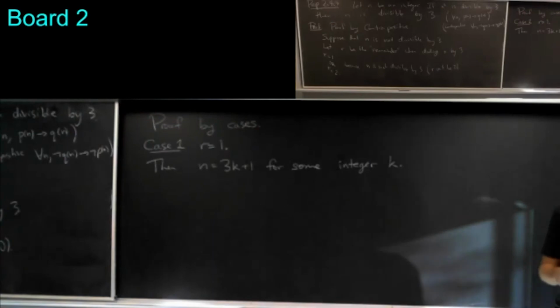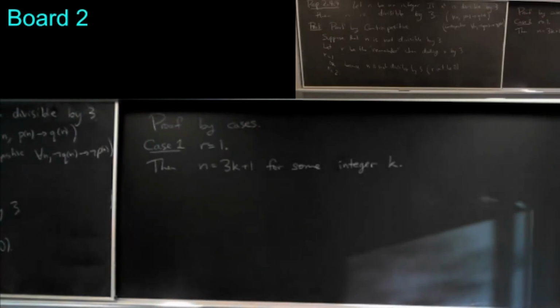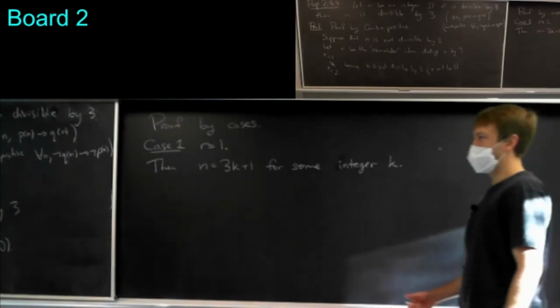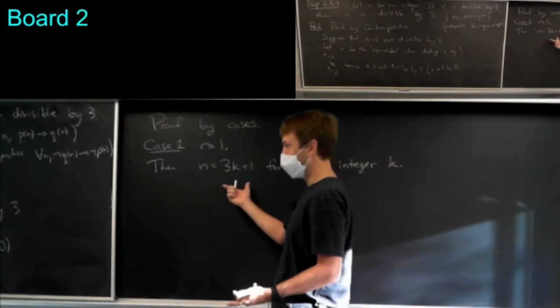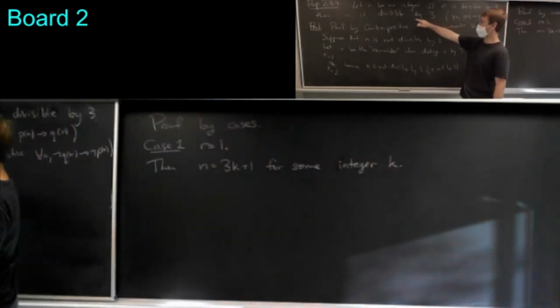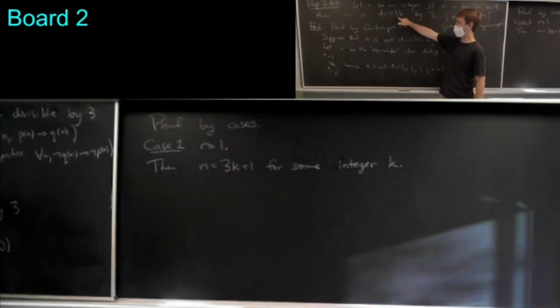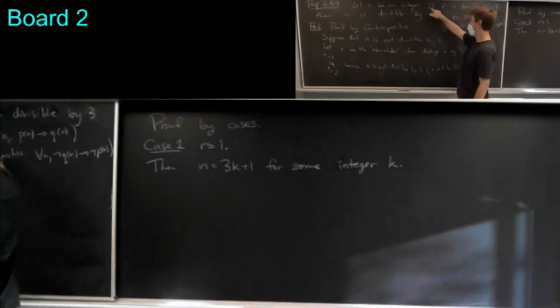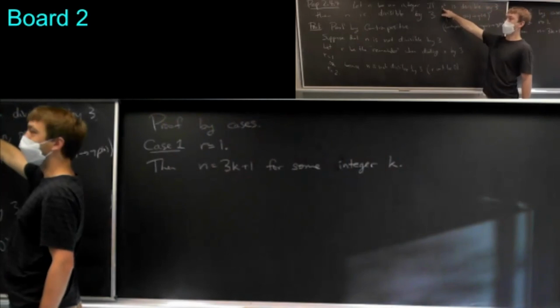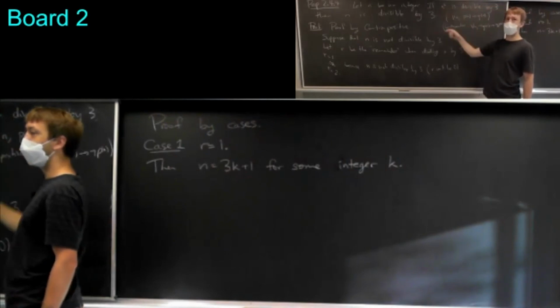Yeah. Totally, yeah. This is actually the same thing we did in proposition 2.4.2. What do we want to prove? We're assuming the not of this statement, and we want to prove that n squared is not divisible by 3.